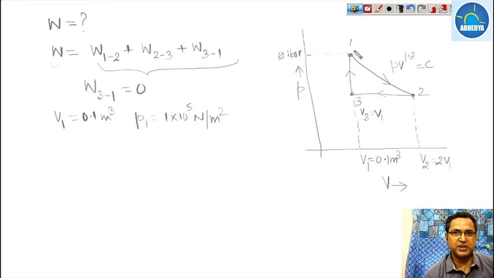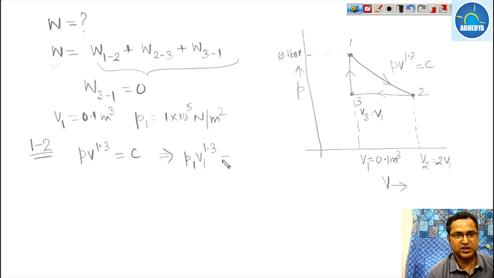So at point 1 pressure and volume are known to us. At point 2 and point 3 we have to calculate the values. So first, process 1 to 2. The 1 to 2 process is PV raised to the power 1.3 equal to constant. This shows that P1 V1 raised to the power 1.3 is equal to P2 V2 raised to the power 1.3. Now what is P1? 1 bar. What is V1? 0.1 meter cube raised to the power 1.3 is equal to P2, that we have to calculate. What is V2? V2 is 2 times V1. It is given as per the question.